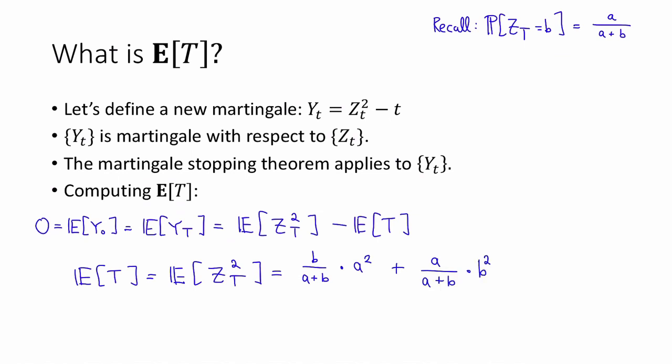And if we simplify this out, this becomes a times b. So this answers our question. What is the expected value of T? The expected value of T is equal to a times b. Cool.